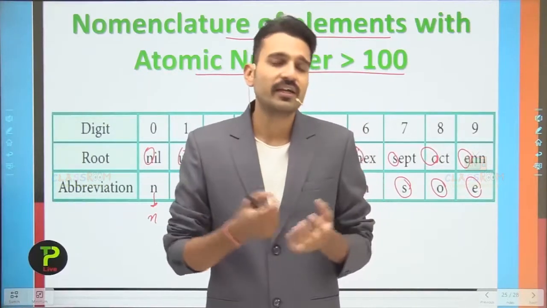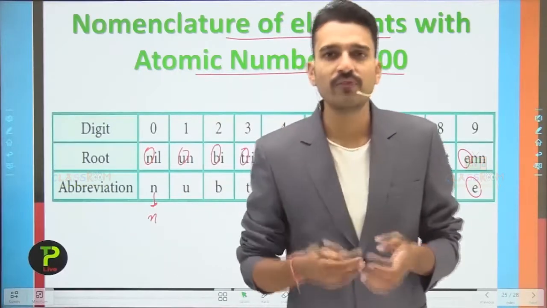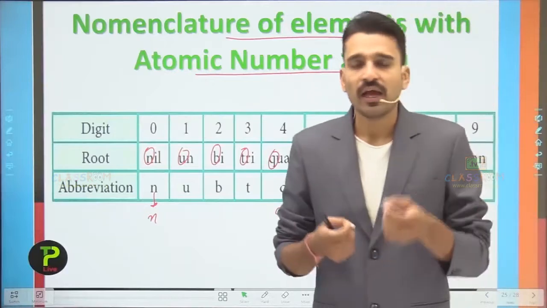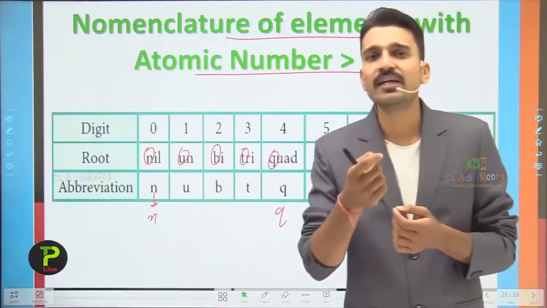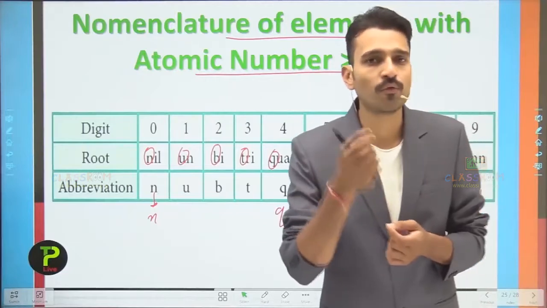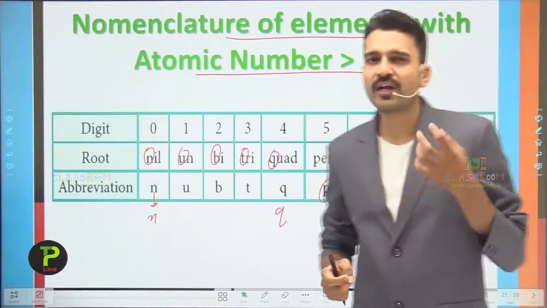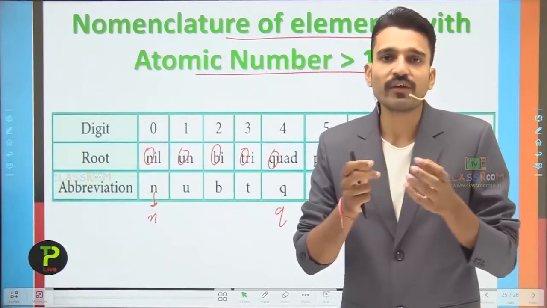So what they did, they simply claimed the name for that particular element which they invented or discovered. So IUPAC interfered here and recommended a pattern for that particular element until its discovery is proven. That is why they gave us this abbreviation for writing the name, or I can say the atomic number, of any particular element.